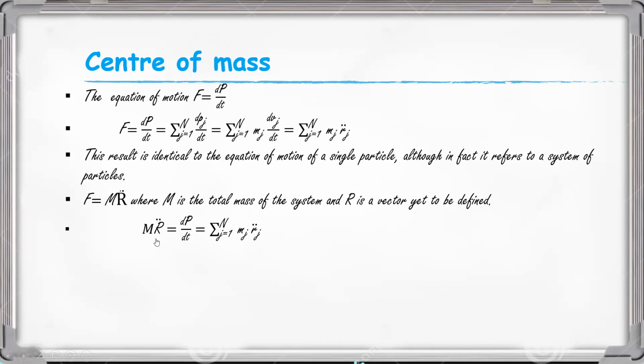Then if we obtain R double dot from this equation, R double dot must be equal to what? Look at the expression. Taking m to the right side, R double dot must be equal to 1 by m summation j equal to 1 to n of mj rj double dot.